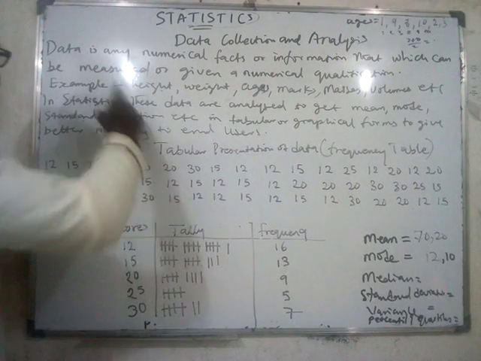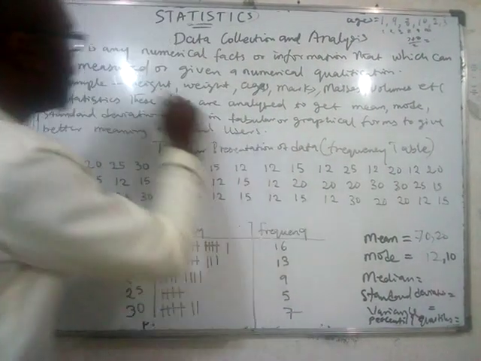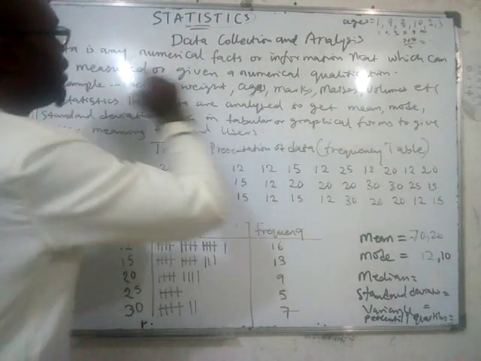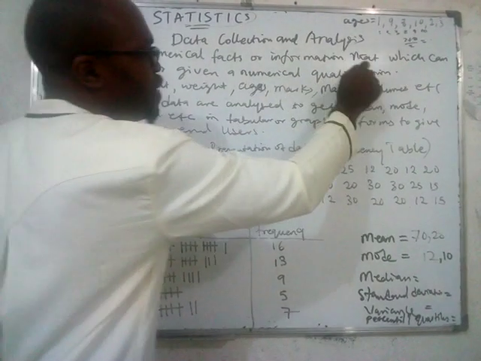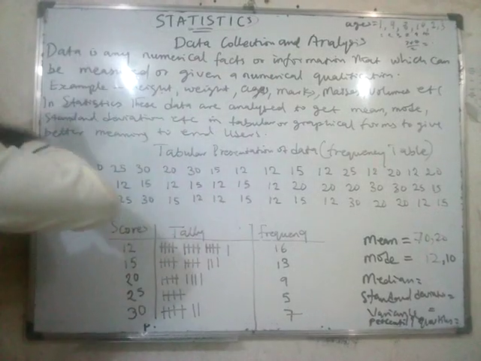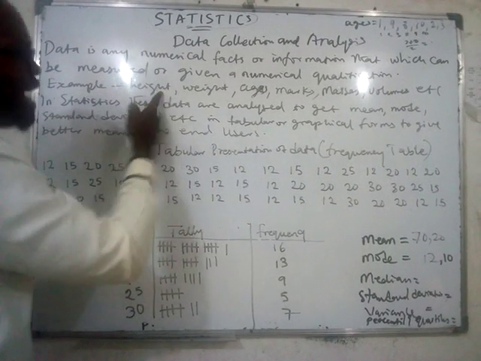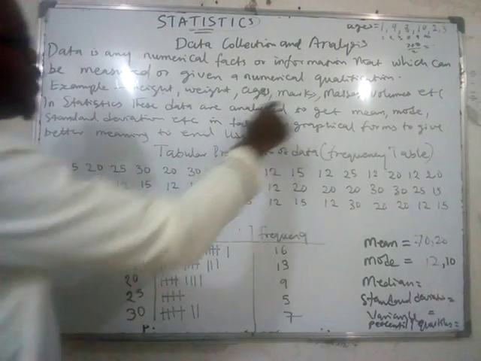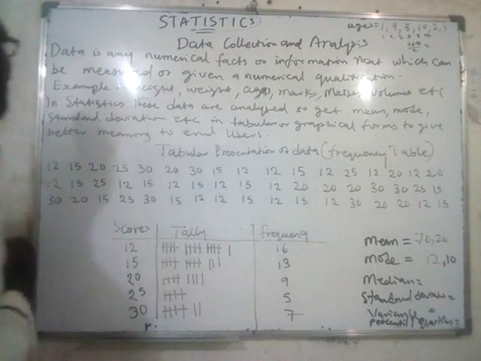Is that clear? So data is any numerical fact or information which can be what? Measured. Is that clear? Examples of data are height, weight, age, mark, mass, volume. You understand? Once you can measure it or give it a numerical quantification, you call it data. The data we are using here is the what? Marks or scores. Is that clear?